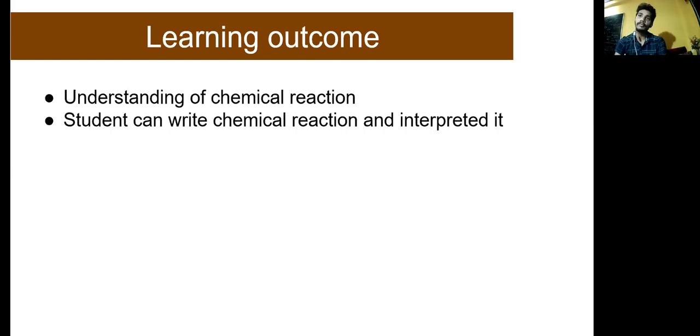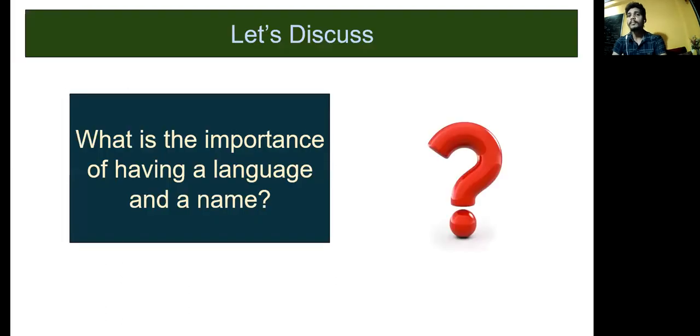Now let's discuss the importance of having a language and name. Students, tell me, what do you need a language for? What do you need a name of some object for? Our chapter name is language of chemistry. So the question arises in mind: why do we need a language and name?